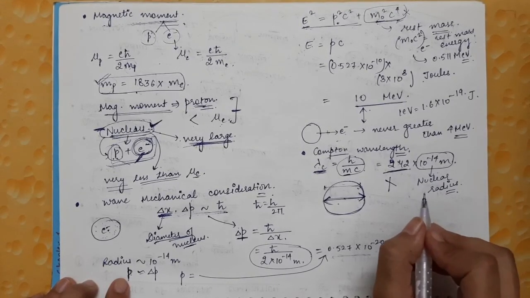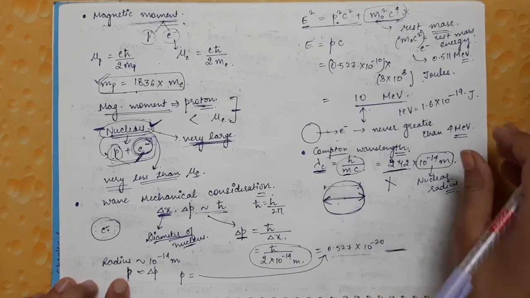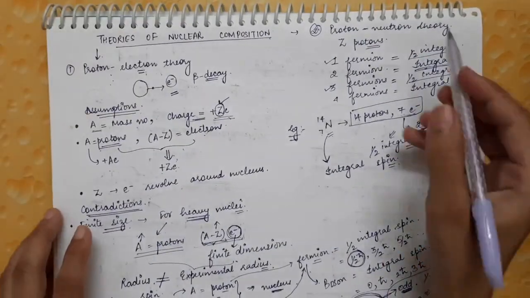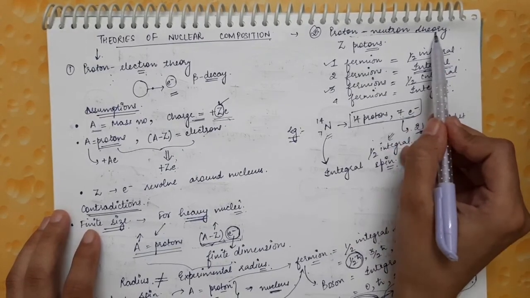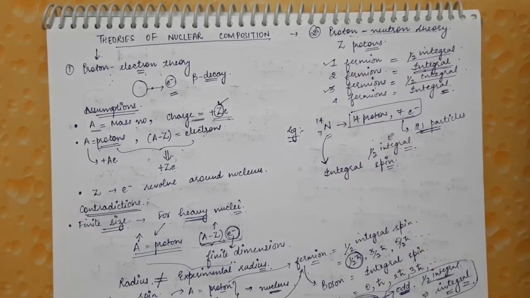In the next lecture we will be discussing the assumptions of the proton-neutron theory and how this theory was successful. So that will be covered in the next lecture.